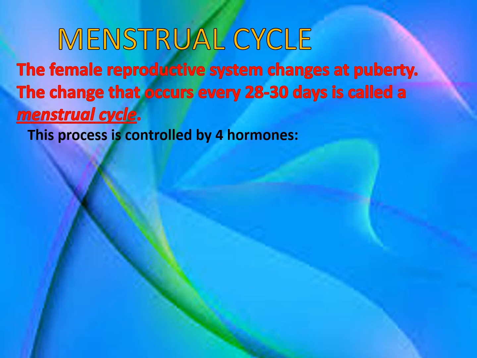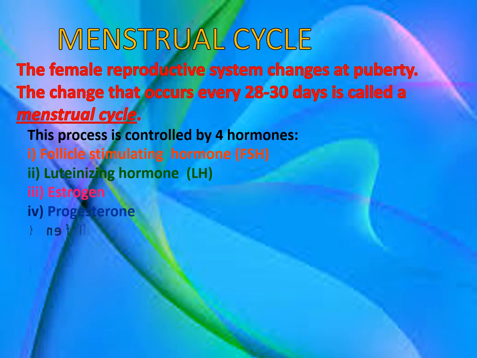Now this menstrual cycle is controlled by 4 hormones. The first one, follicle stimulating hormone or FSH. Second one, luteinizing hormone or LH. Both these are secreted by the pituitary gland, which is present at the base of the brain. The third hormone is estrogen, which you have heard about in the 9th standard, and progesterone is the 4th hormone.